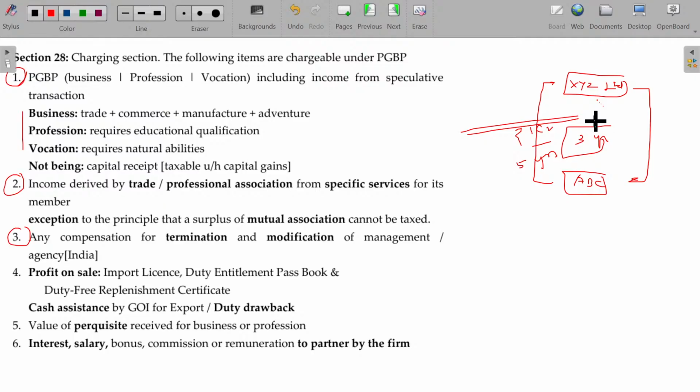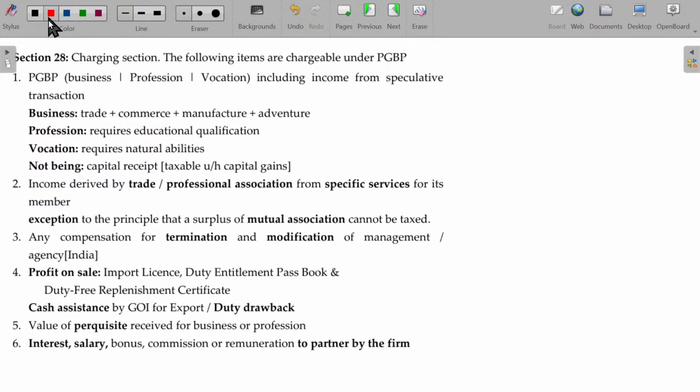XYZ immediately demands, sir, as per the contract, so 5 years, halfway through the third year, if you are terminating, you have to pay me a compensation. Any compensation payable to XYZ by ABC is the PGBP income in the hands of XYZ, as well as it may be the PGBP expenses in the hands of ABC. Is that clear? Hope you will now be able to understand the third point here.